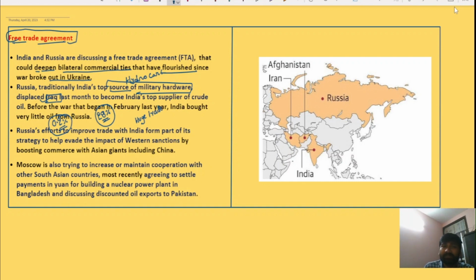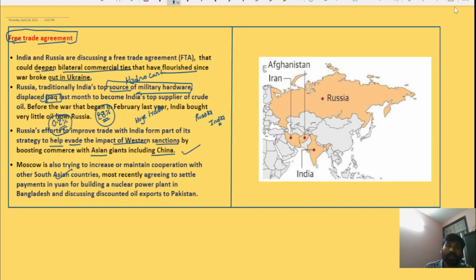However, Russia's efforts to improve trade with India form part of its strategy to help evade the impact of Western sanctions. So Russia building strong trade ties with India is part of evading the sanctions imposed by the West. It has been boosting its commerce with Asian giants including China and India. Russia has also been trying to maintain cooperation with other South Asian countries.